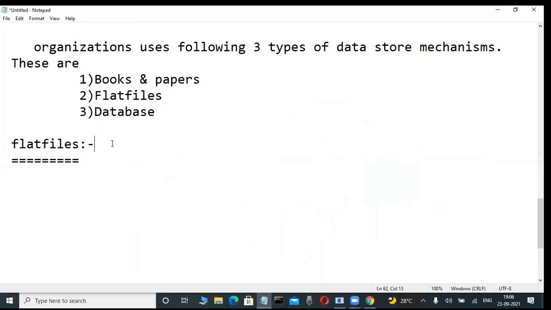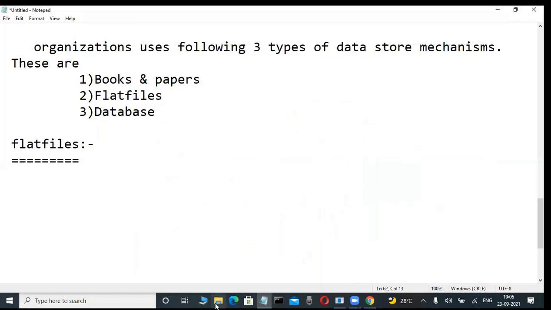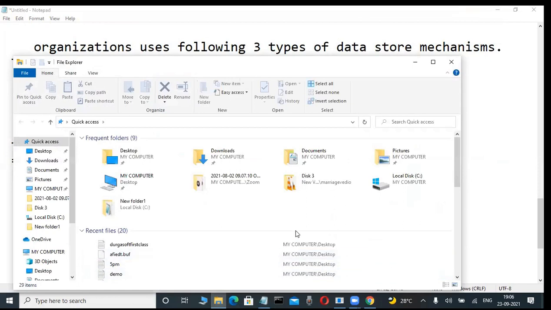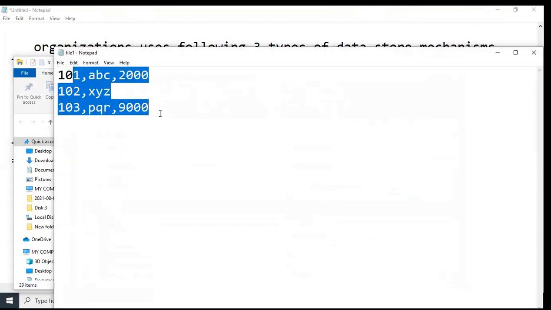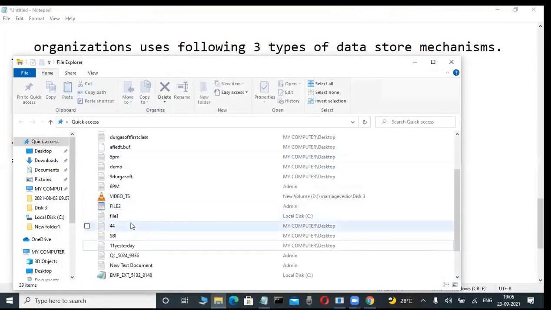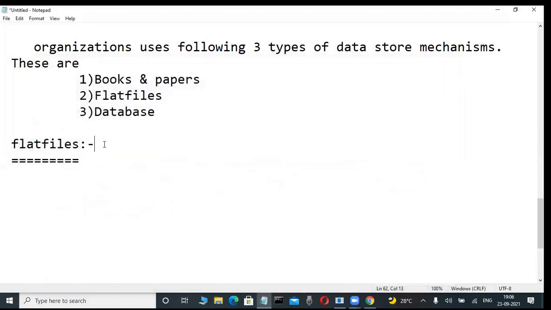That's why before 1960, application programs like COBOL, ADA, and Pascal, these types of programming languages, were used. Through those programming languages, they stored data in files only. That is called the flat file approach. Through the programs only they store data in file format. That is called the flat file approach. Write it: flat files.